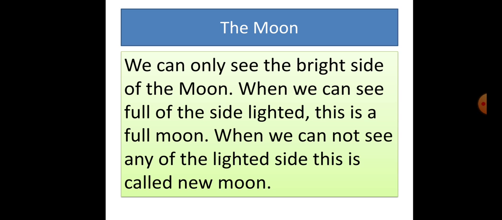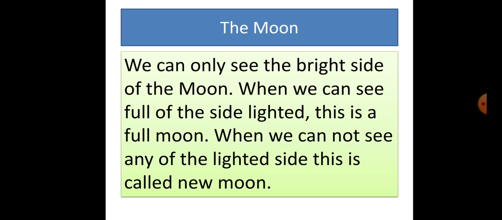The moon. We can only see the bright side of the moon. When we see the full lighted side, that is called full moon. When we can't see any lighted side, that is called new moon. Yes, in your practical life, if you observe the moon, you can see the moon is playing hide and seek with us. Sometimes we can see a full moon, sometimes we can't see any moon, sometimes we can see a very curved shape of the moon, sometimes we can see half the shape of the moon.